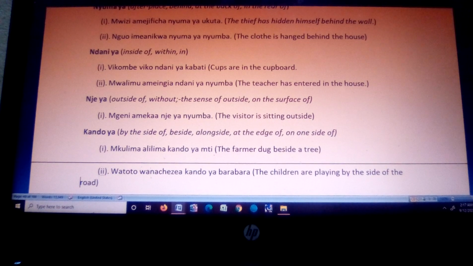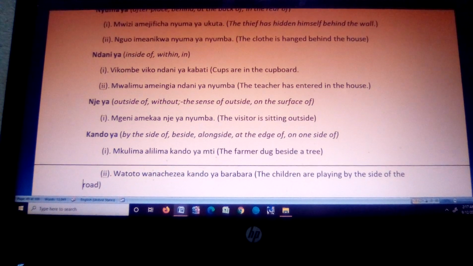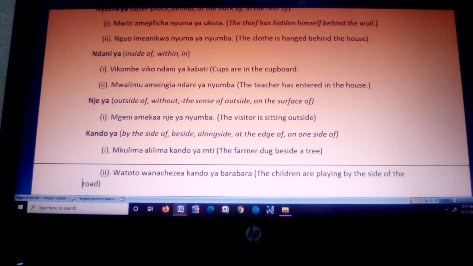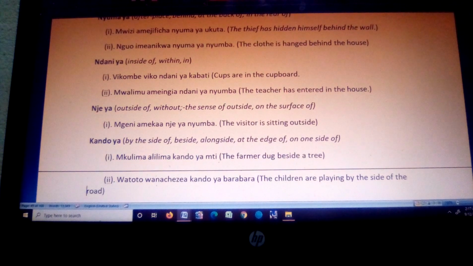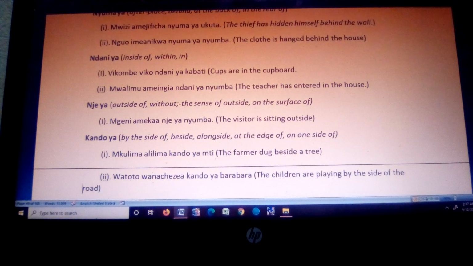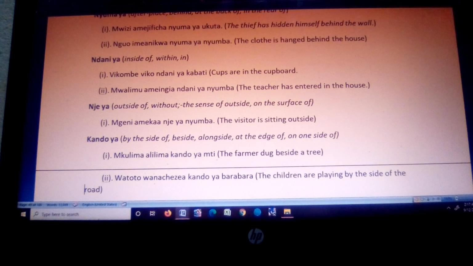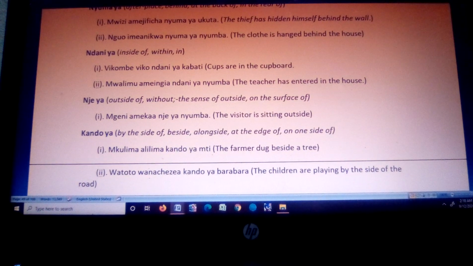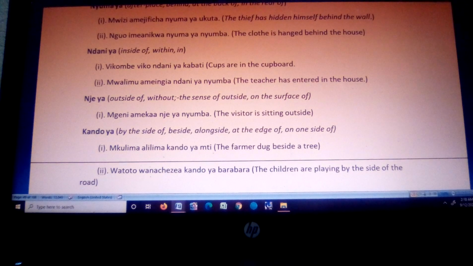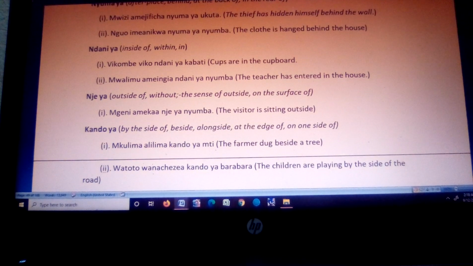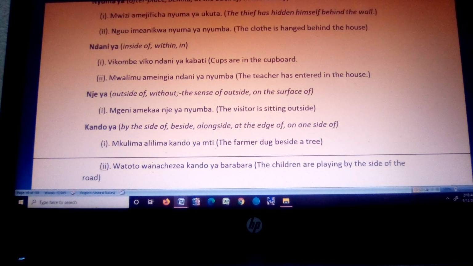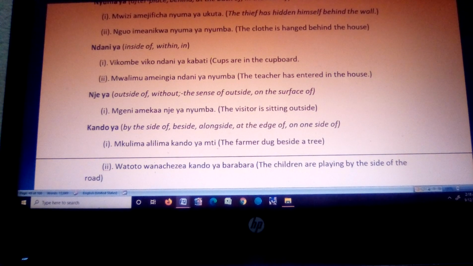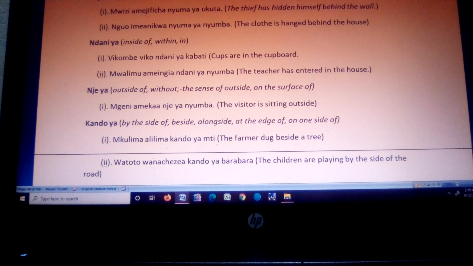But that is not the problem. The important thing is that you try to understand. At this point, just understand the meanings and the usage of these prepositions of place. Then as we read more stories and as we speak the language, we are going to understand the meanings even more. For now, just get the meaning of the preposition of place, of position.